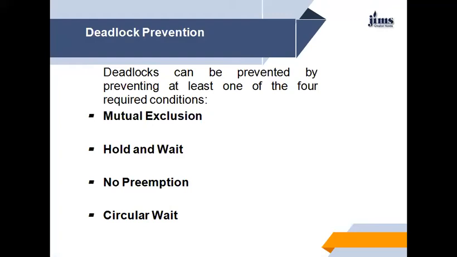And fourth one is the circular wait. The fourth and final condition for the deadlock is the circular wait condition. One way to ensure that this condition never holds is to impose a total ordering of all resource types and to require that each process request resources in an increasing order.